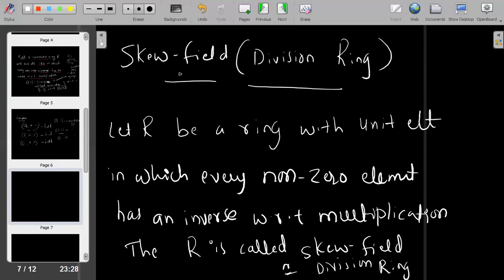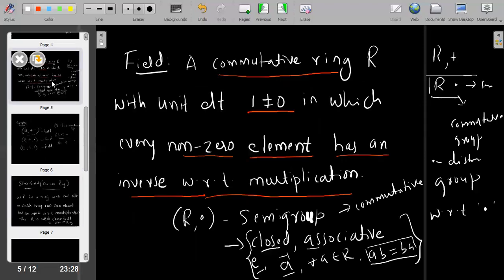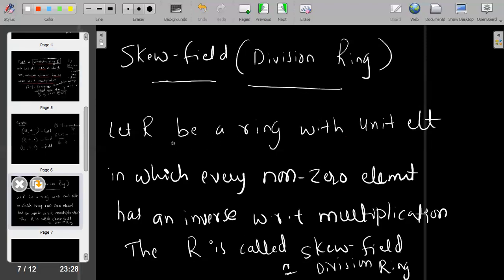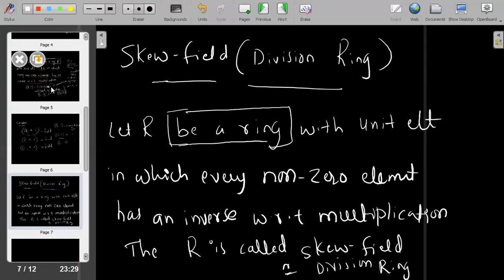So you have to observe that difference between field and skew field. Okay. So here in this definition, we have started with the commutative ring. R must be a commutative ring here. Okay. But here in skew field, R is a ring. So in this case, R may be a commutative or non-commutative ring. So the difference between skew field and field is what? In the field, R must be a commutative ring, and in a skew field or a division ring, R may be commutative or non-commutative ring.